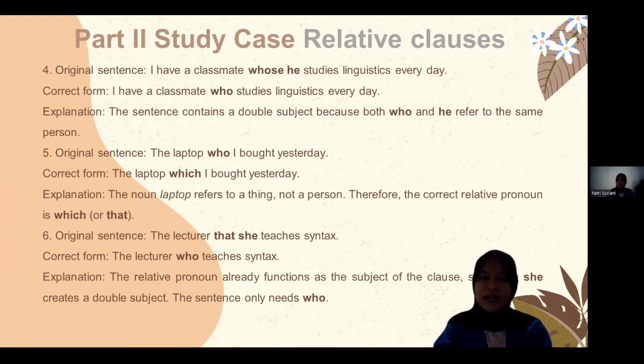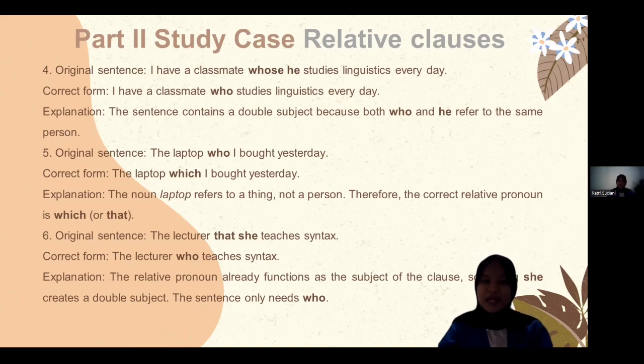Number 5, the laptop who I bought yesterday. The correct form is the laptop which I bought yesterday, because the noun laptop refers to a thing, not a person. Therefore, the correct relative pronoun is which or that.